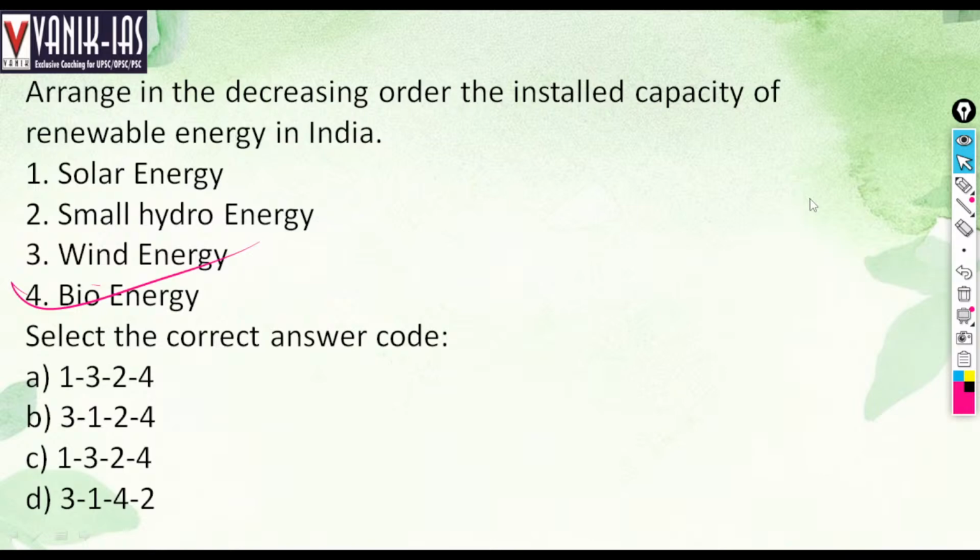Arrange the decreasing order of installed capacity of renewable energy in India. Solar energy, small hydro energy, wind energy, bioenergy. What is the decreasing order of installed capacity? See, first is obviously your solar, right?